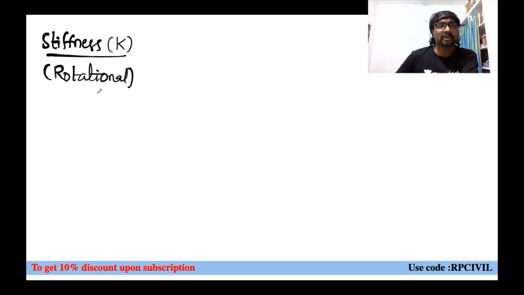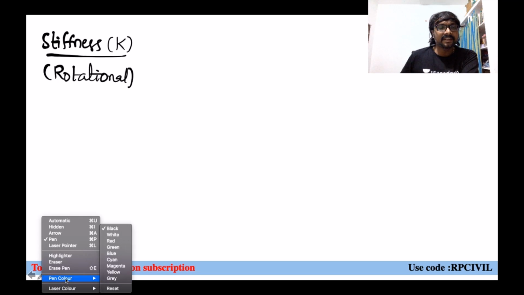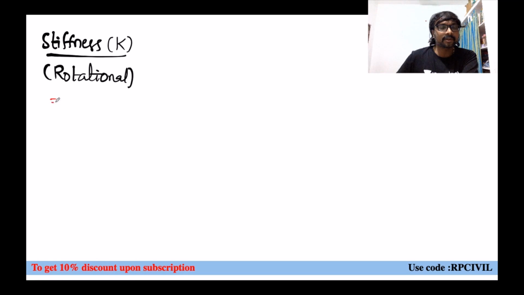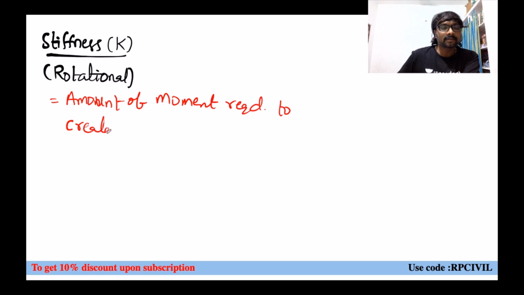Rotational stiffness means, how can you define it? You can define it as the amount of moment required to create unit rotation. But what is another condition? Only rotation without any translation. Without any which one? Translation.